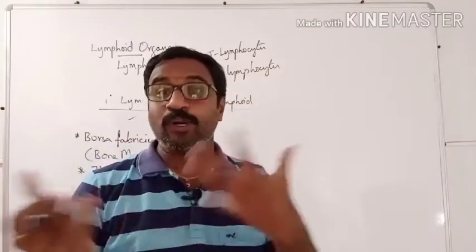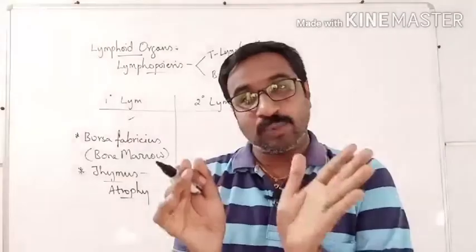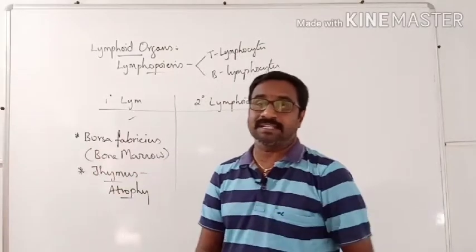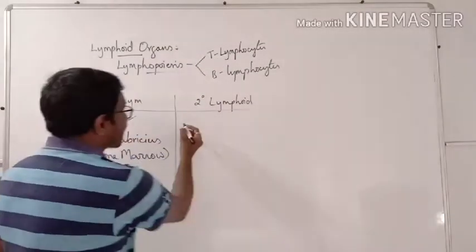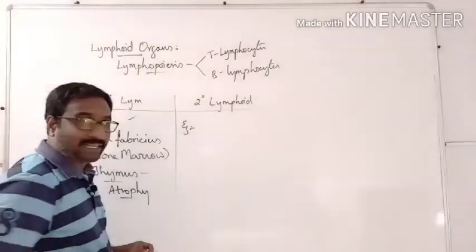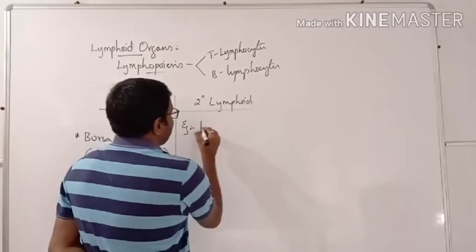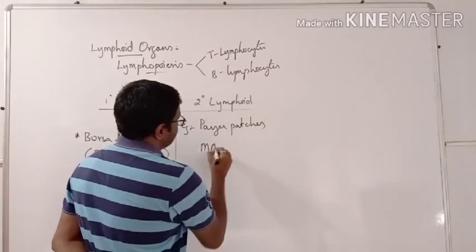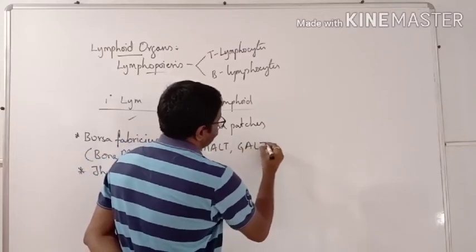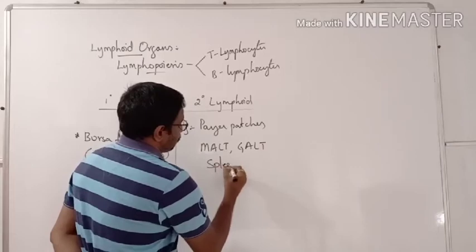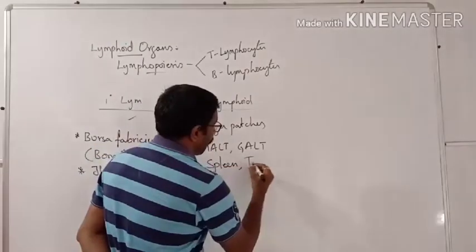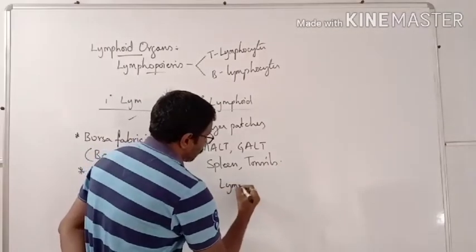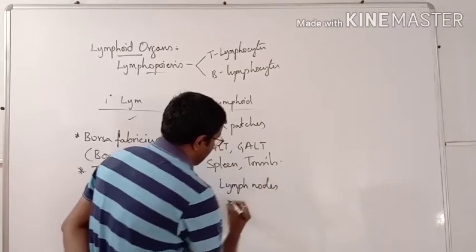This is the place where proliferation will take place. It is actually called the battleground for pathogens and our immune system. What are the examples you can call here as secondary lymphoid organs? Peyer's patches, MALT, GALT, spleen, tonsils, lymph nodes, appendix.